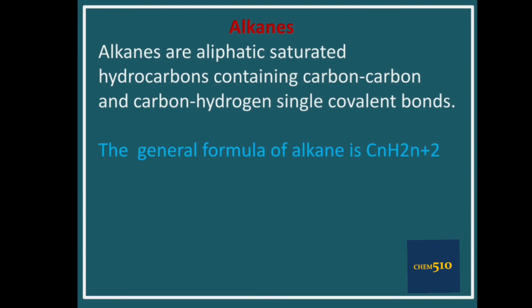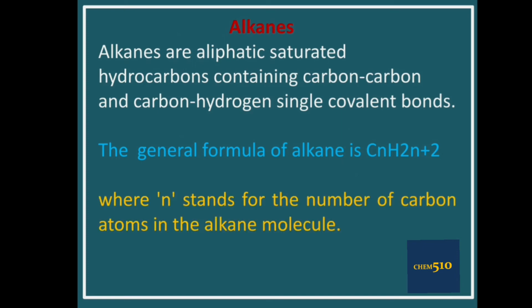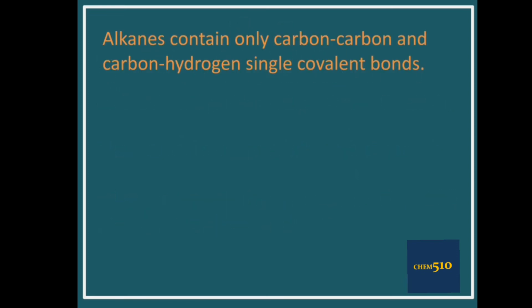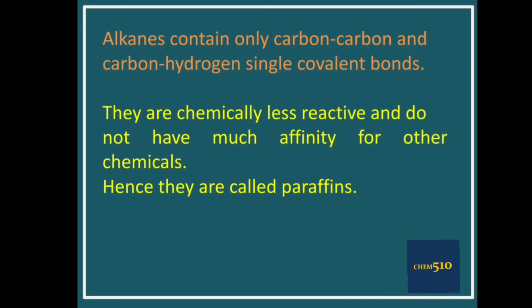The general formula of alkane is CnH2n+2, where n stands for the number of carbon atoms in the alkane molecule. Alkanes contain only carbon-carbon and carbon-hydrogen single covalent bonds. They are chemically less reactive and do not have much affinity for other chemicals. Hence, they are called paraffins. It means alkanes are called paraffins.